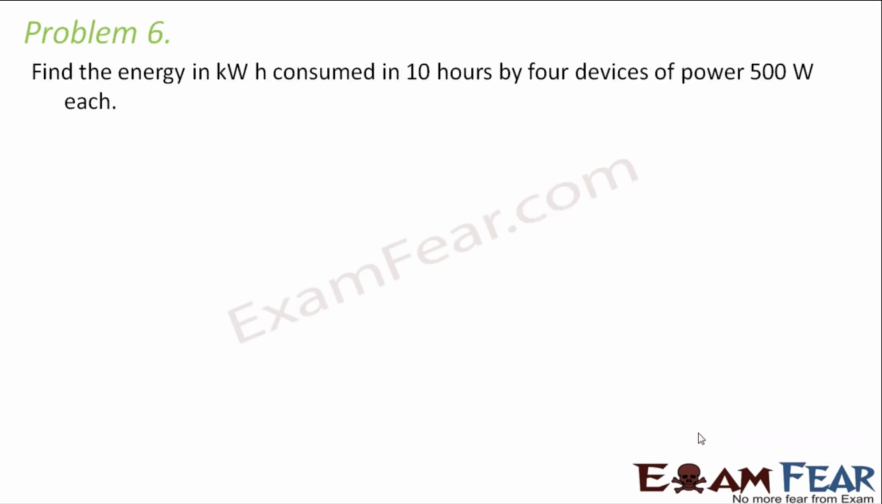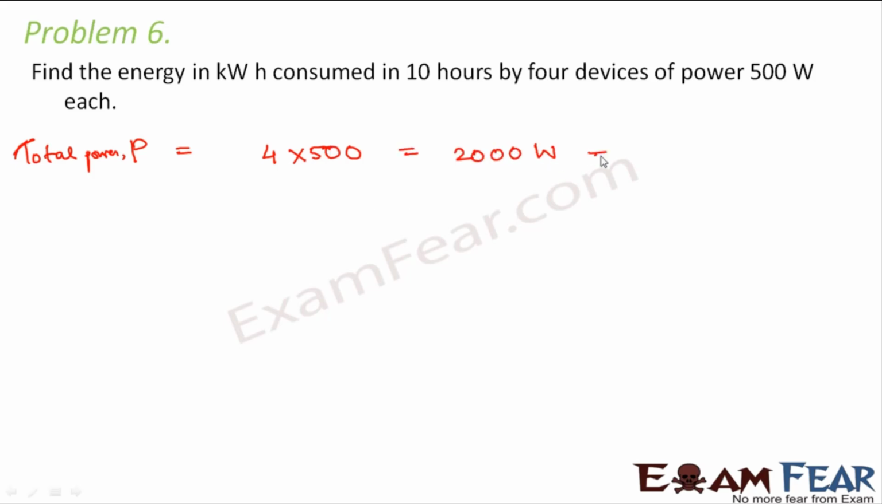Now let us look at the last problem of the lesson. It asks, find the energy in kilowatt hour consumed in 10 hours by 4 devices of power 500 watt each. So what is the total power involved? The total power involved in this case will be 4 multiplied by 500, because 500 watt is the power of each device and you have a total of 4 devices. So this becomes 2000 watts, that is equal to 2 kilowatts, because 1000 watts is equal to 1 kilowatt. So this is 2 kilowatt. And for how much time the energy is consumed, the time is given as 10 hours.